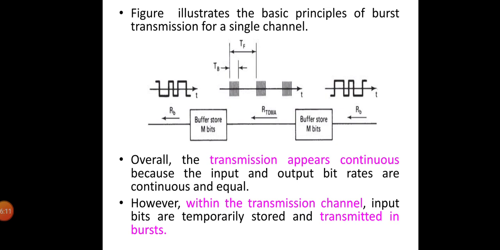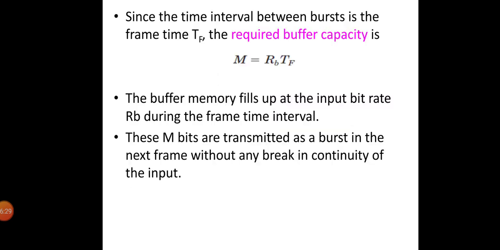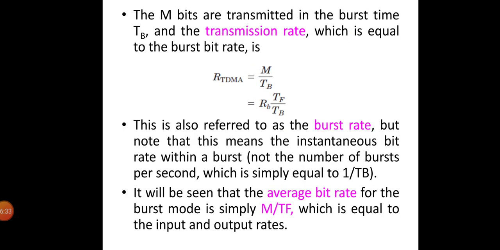The buffer memory fills up at the input bitrate RB during the frame time interval. These M bits are transmitted as a burst in the next frame without any break in continuity of the input. The M bits are transmitted in the burst time TB, and the transmission rate, which is equal to the burst bit rate, is given by R_TDMA equal to M divided by TB, which is equal to RB times TF divided by TB.